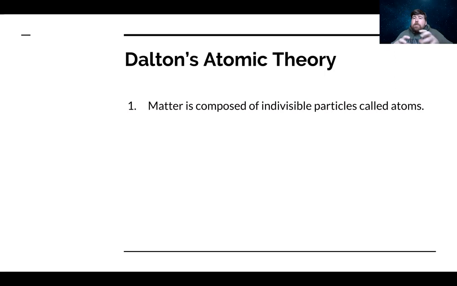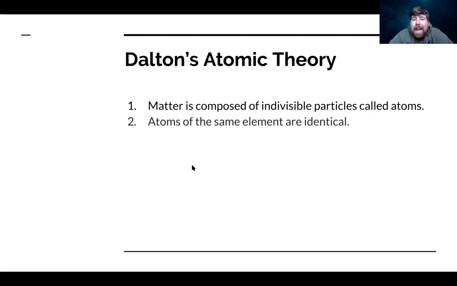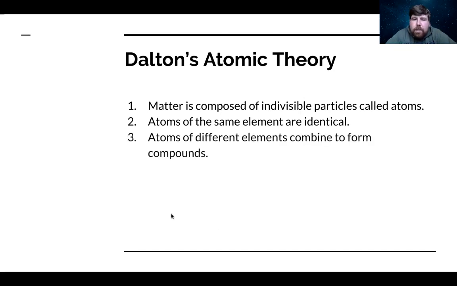Basically, he thought that atoms were tiny spheres that connected to other tiny spheres. Atoms of the same element are identical, meaning that if you have carbon, that's going to look exactly the same as the next carbon atom. If you have hydrogen, that's going to look exactly the same as the next hydrogen atom. Atoms of different elements combine to form compounds, meaning if I have hydrogen and oxygen, I can combine them in a certain ratio to form water. If I have carbon and oxygen, I can combine them in a certain ratio to make carbon dioxide.